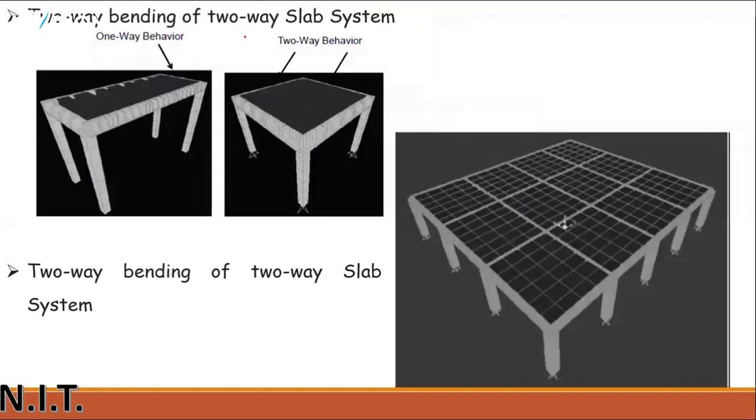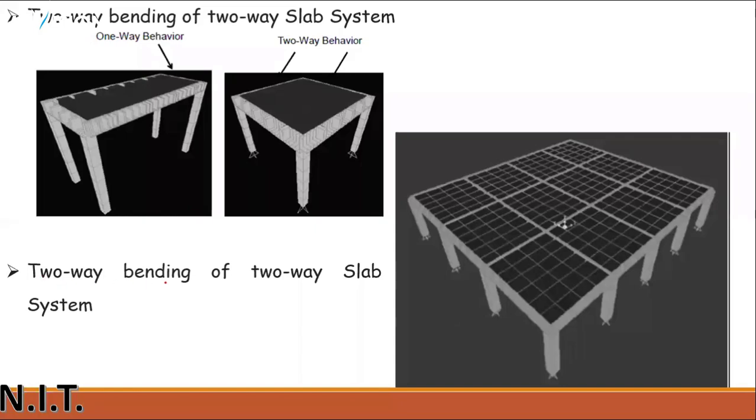Or you can say this is one-way slab behavior and two-way slab behavior. These demonstrations, or pictures, are taken from the software SAP and ETABS, which we will study in the next course and the next semester. All right, now this is the manual designing and the gravity design. So you have to just know about it, and in the next course I will explain and discuss how you have to design everything on the software which is used in the next course.